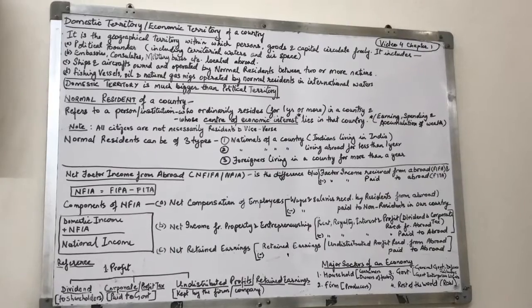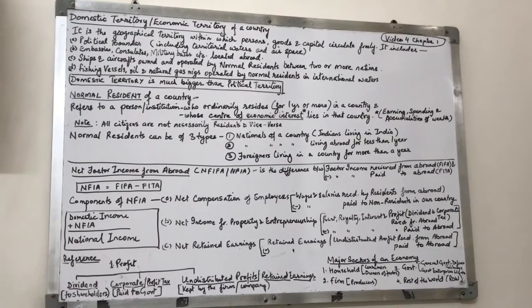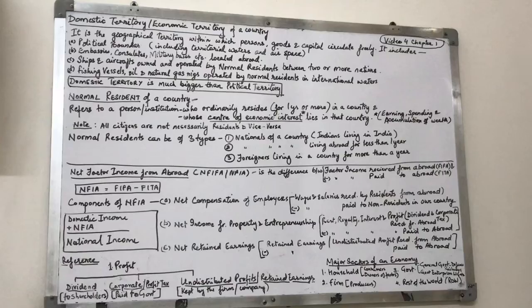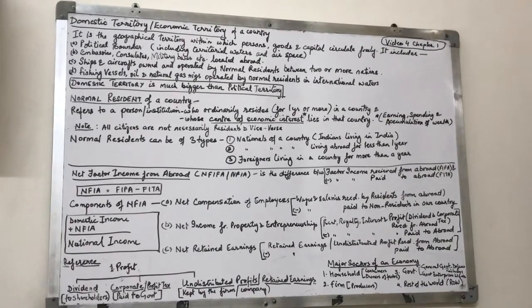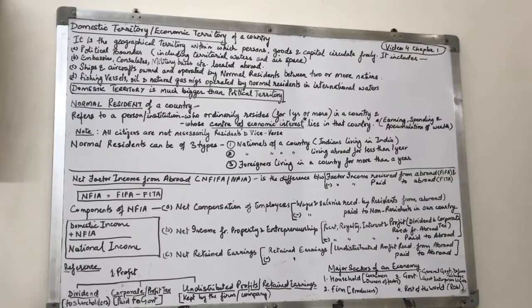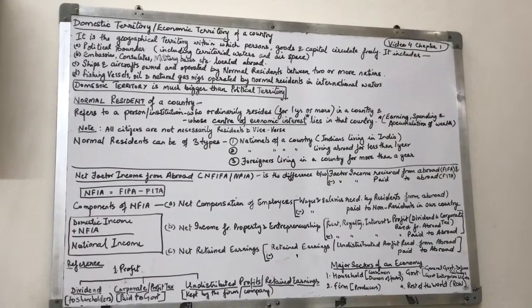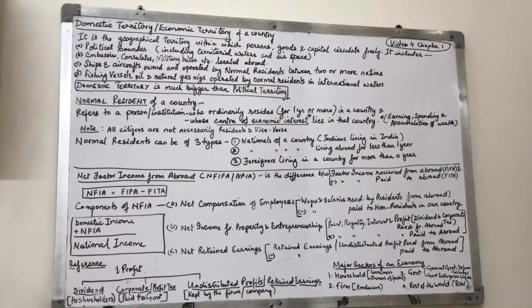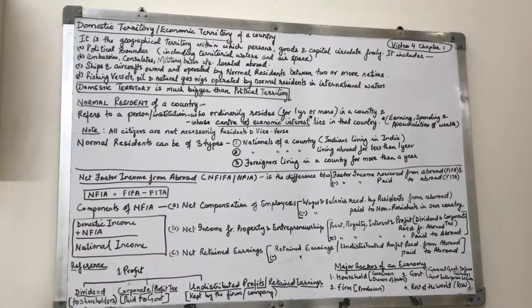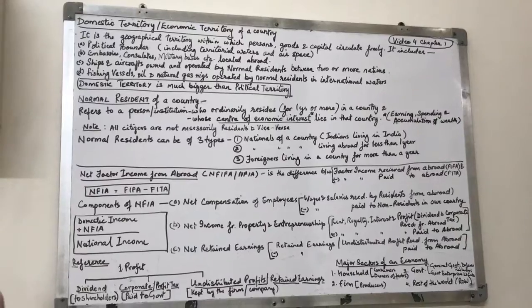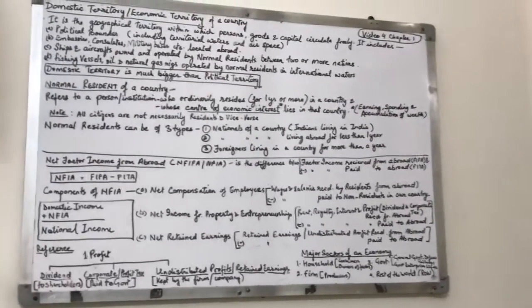Embassies, number one. Embassy is where our ambassador has his office. Who is an ambassador? Any person who secures the rights of Indians in any other country of the world is a representative of our country in other countries and is known as an ambassador. His office is known as an embassy.